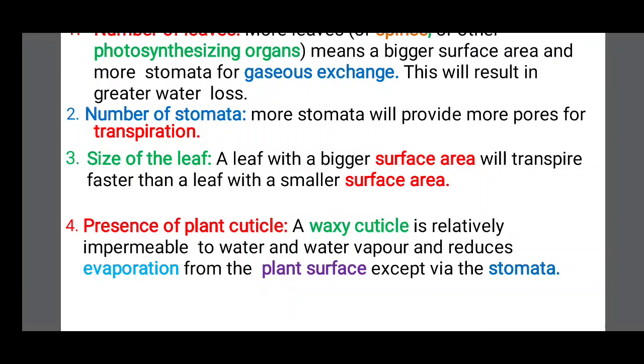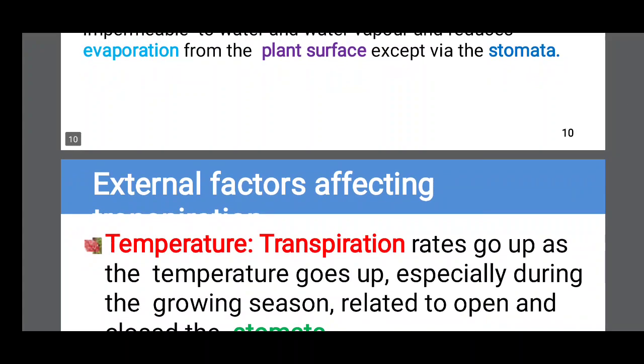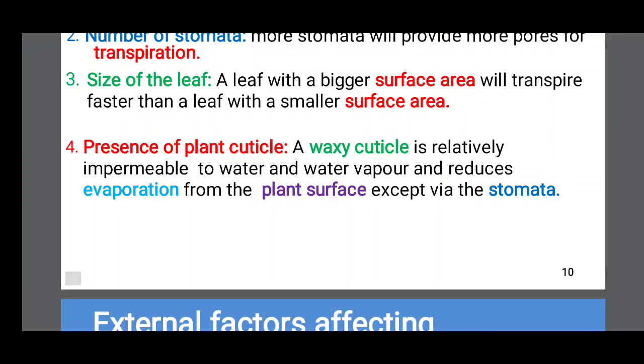Presence of plant cuticle. A waxy cuticle is relatively impermeable to water vapor and reduces evaporation from the plant surface except via stomata. So if your leaves have a thick cuticle, the transpiration rate is very low. If the leaf lacks a cuticle, the transpiration is very high. With a thin layer of cuticle, transpiration is moderate. So this is the main important thing about the cuticle.